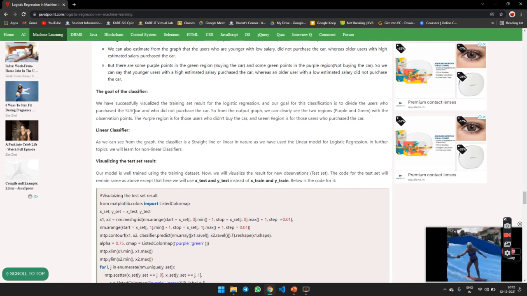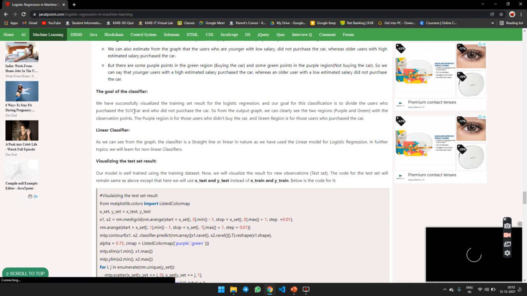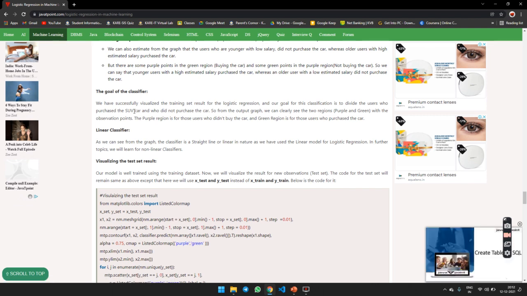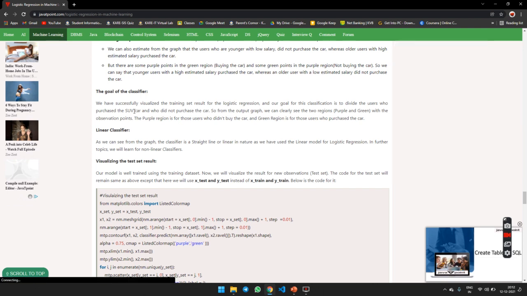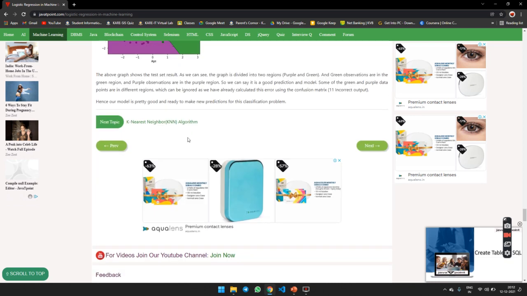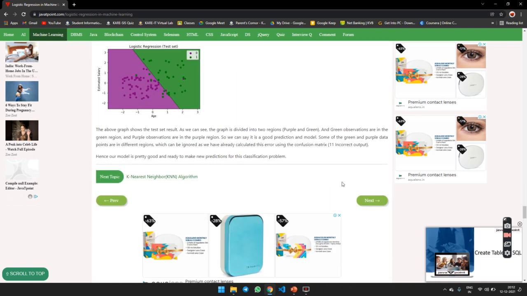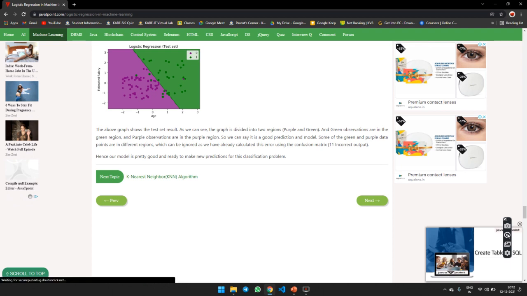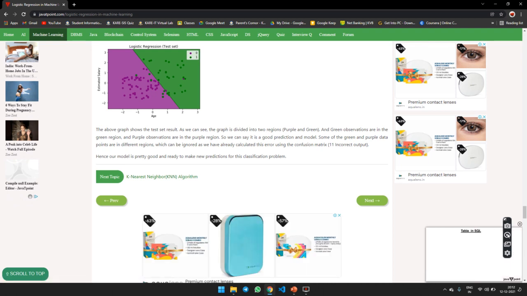The classifier is a straight line, or linear in nature, as we have used a linear model for logistic regression. In future topics we will discuss nonlinear classification. This is the visualization, this is the output. Now we will stop, and we will meet in the next video. The next topic is k-nearest neighbor.